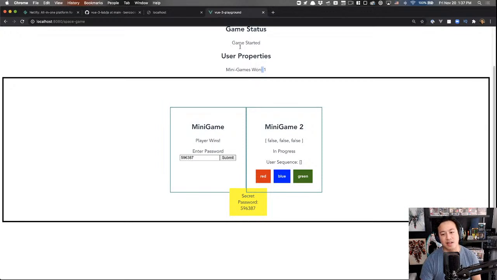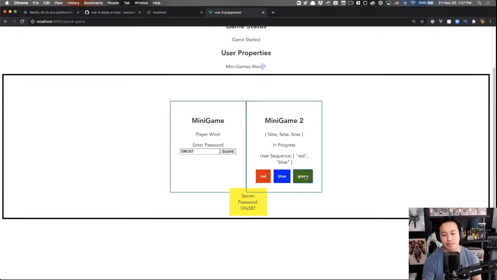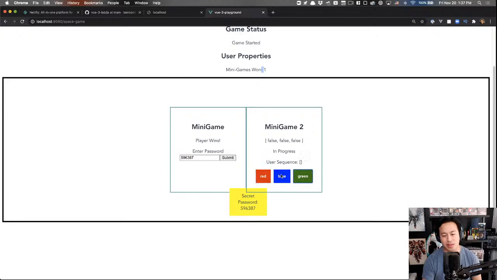And then we also have here the sequence where we want to get people to push the right one. So if it's red, blue, green, that's wrong. But I think I did blue, green, red. And that's true. And now mini game 2 has been won. So we could certainly clean up some of these mini games. But as far as the core functionality, we want to go ahead and build that third game. And then once we build that third game, I think we're going to have most of the big pieces to then start really making this application work.